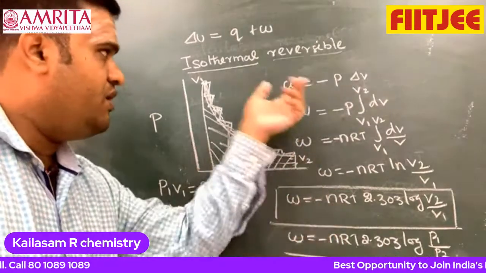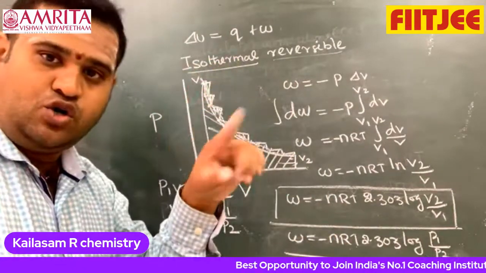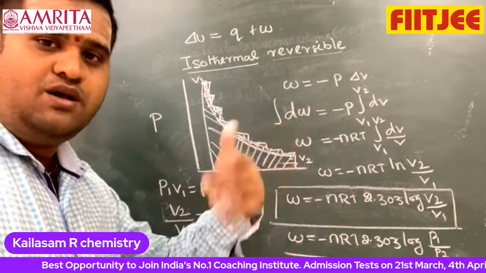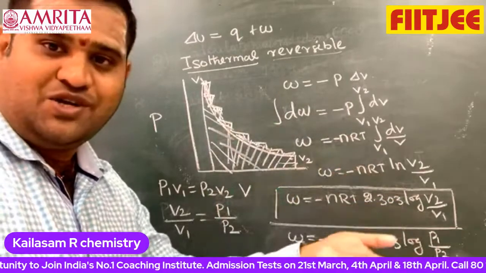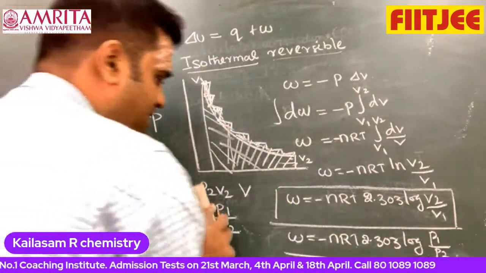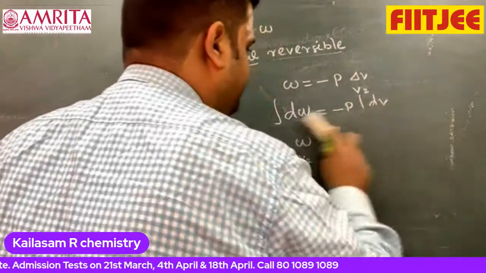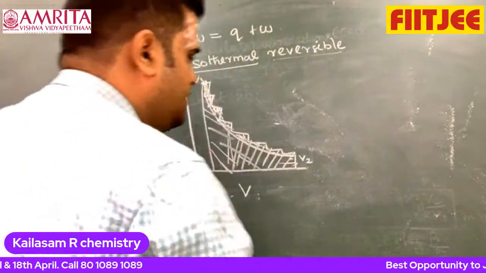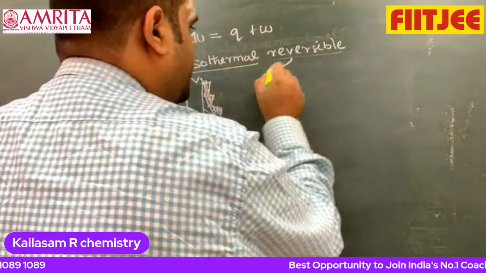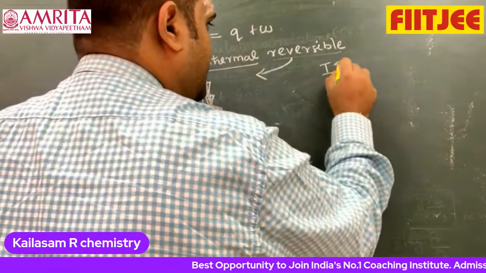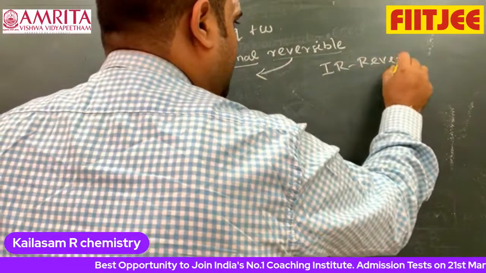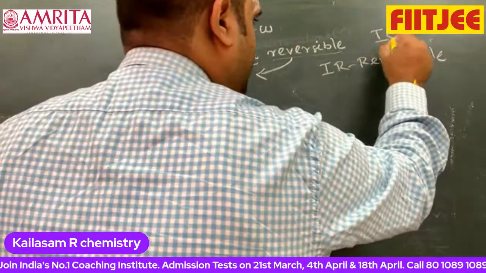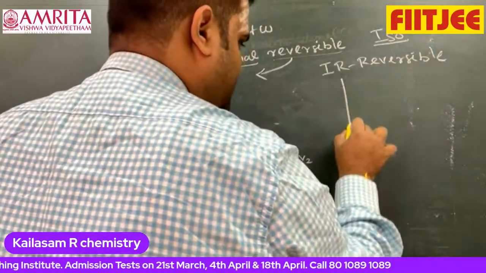Once you know the work done, we know that for an isothermal process delta U is equal to Q plus W. Therefore, delta U is equal to 0. If you find the W, obviously if W is negative then Q is positive. That's all. Now, look at that. This is for the reversible graph. And what about the irreversible? Same thing for isothermal.